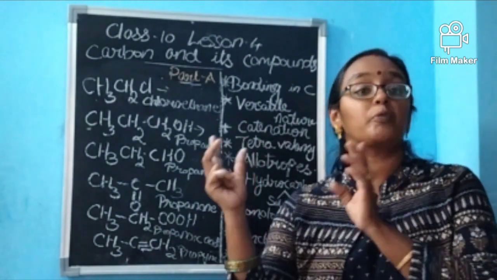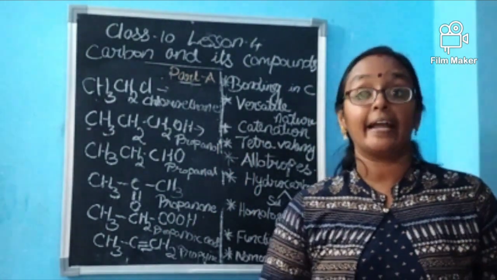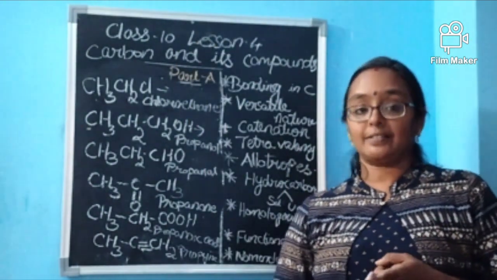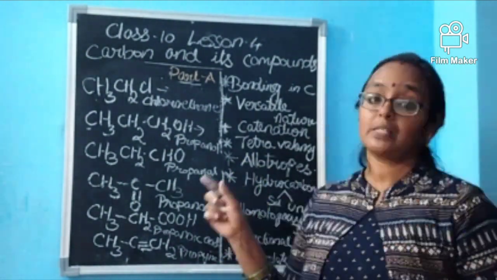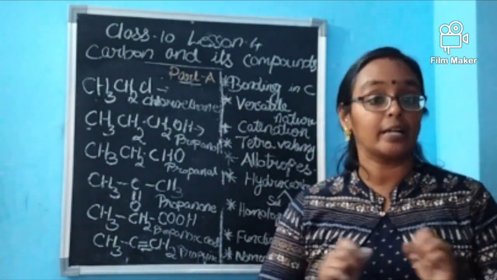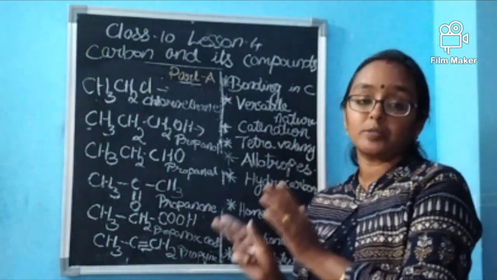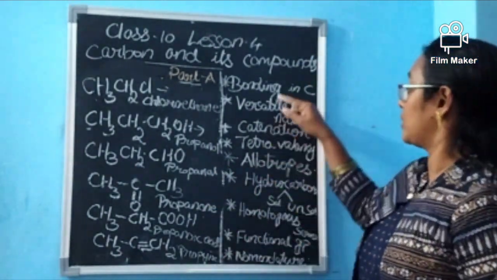These are the differences from the ionic bond. In ionic bonds, the compound conducts electricity and has high melting and boiling points because of the electrovalent nature of the metal and non-metal. But here the atoms are non-metals and are not connected by electrovalent bonds, which results in low melting and boiling points and no electrical conduction. These are the important points.